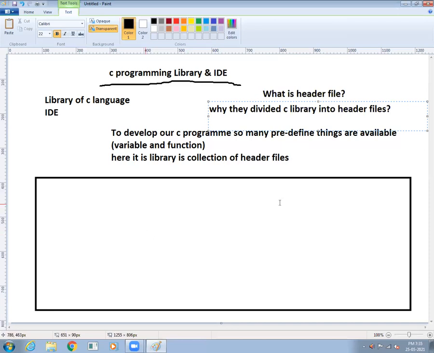Because there are many header files in one library. That library is a collection of header files. Now here is the answer. Consider in our computer the hard disk is divided into a number of drives, and in each drive we create many folders.